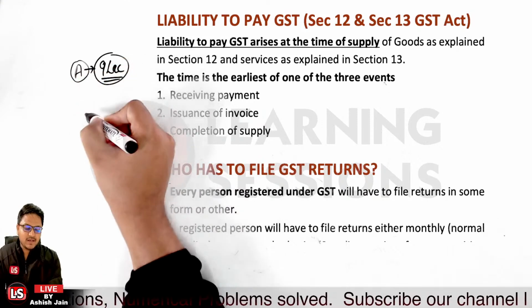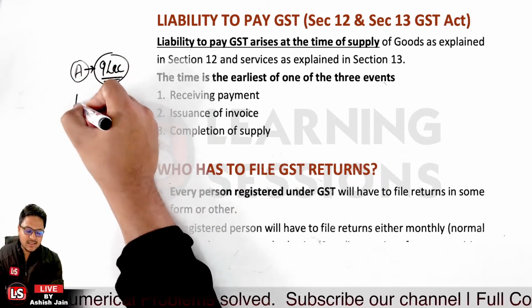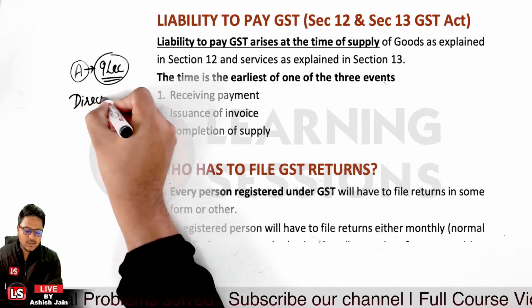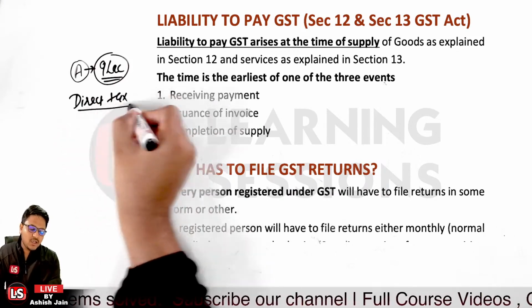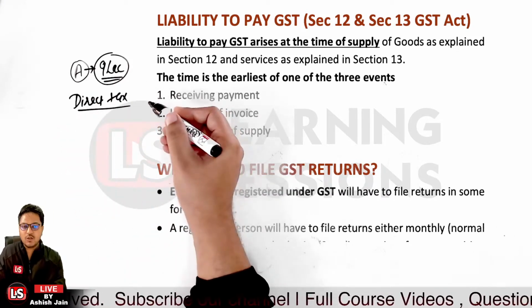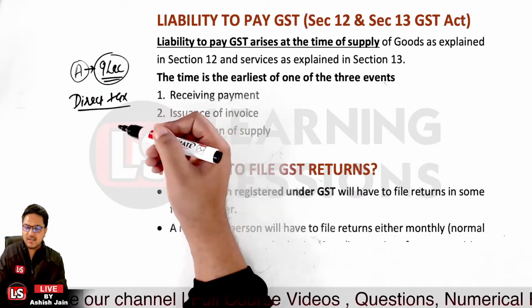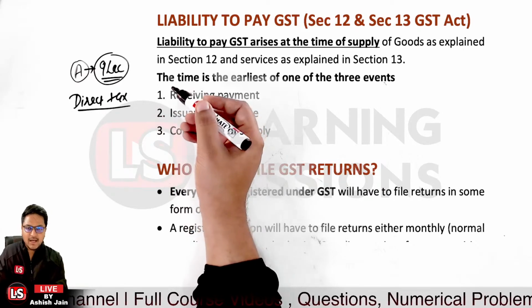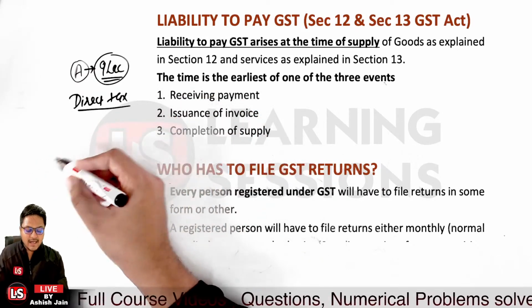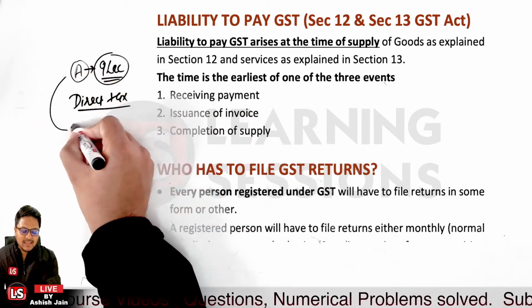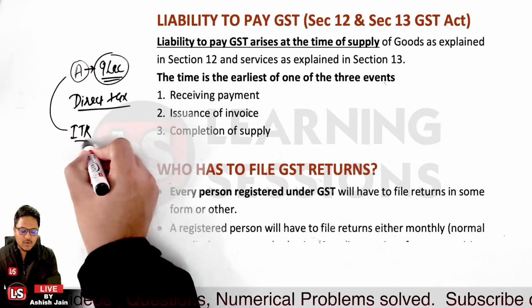The income tax will be levied. What type of tax is income tax? It's a direct tax, as we have already learnt. The person deposits the tax directly to the government. Whatever tax is applicable is paid by person A directly to the government, and he'll be filing the ITR, that is the income tax return.